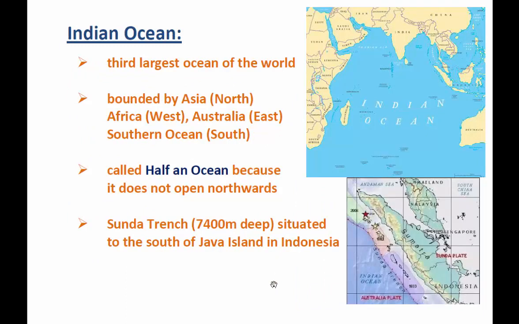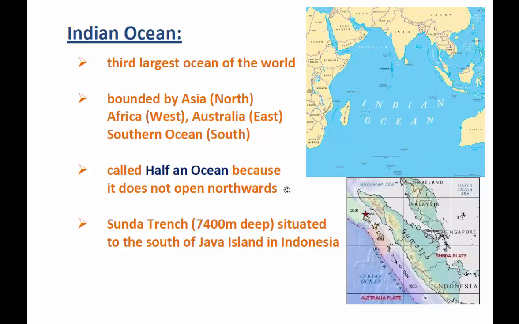Next, Indian Ocean. Indian Ocean is just to the south of India. It is considered as the third largest ocean of the world. And when you look at the map, you'll be able to see that it is bounded by Asia in the north, Africa in the west, Australia in the east, and the Southern Ocean in the south.